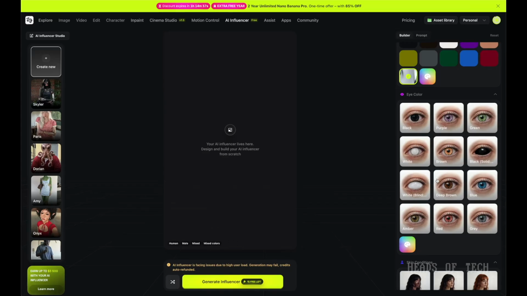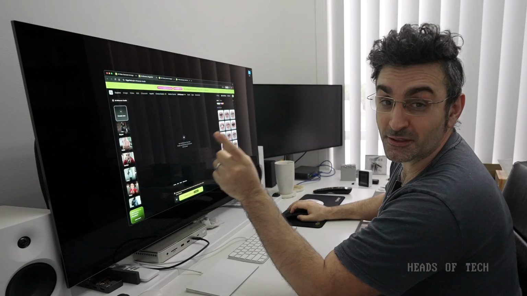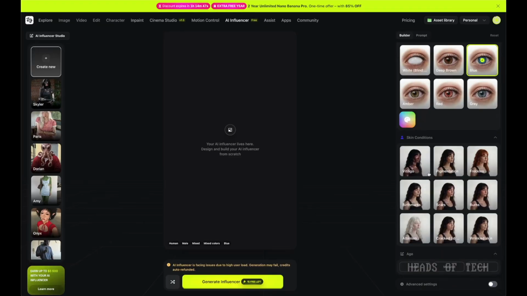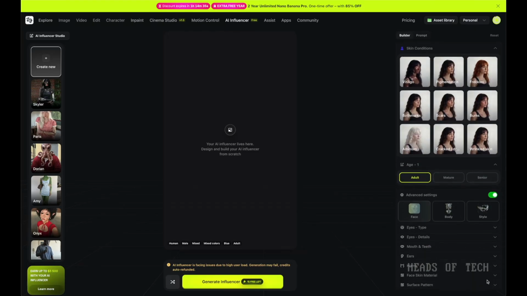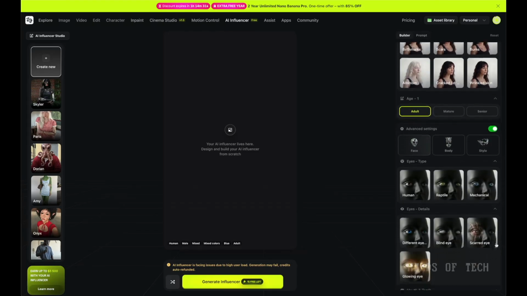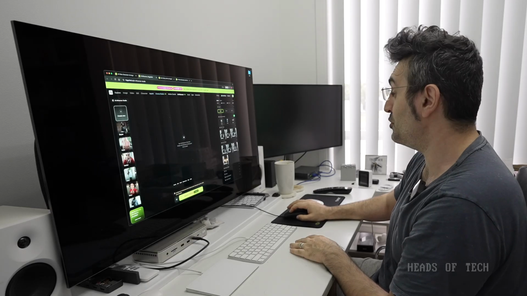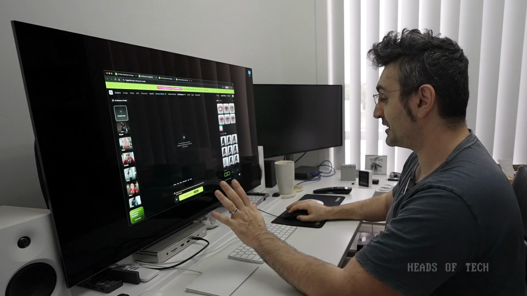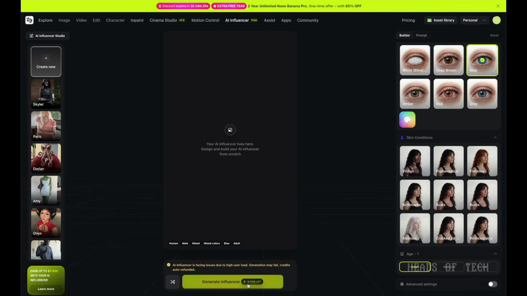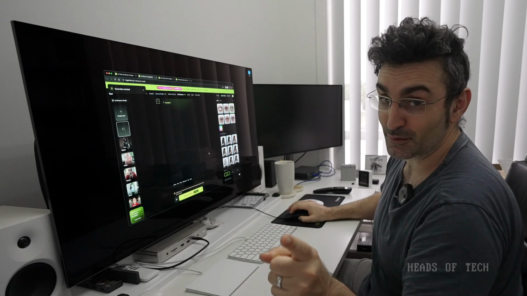Mixed colors. Now eye colors. I'm going to pick blue eyes because my dad had blue eyes. Pigmentation. Oh, I can give myself scars, cracked, wrinkled skin. I'm going to be an adult. And there's advanced settings as well, so you can go really in the weeds to perfect your character. Glowing eyes, that is cool. All right, that's enough for me. Generate influencer. So I'm going to see that, and then I'm going to make myself as a female as well.